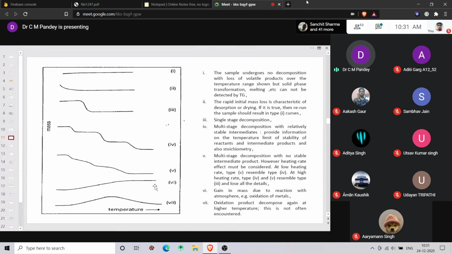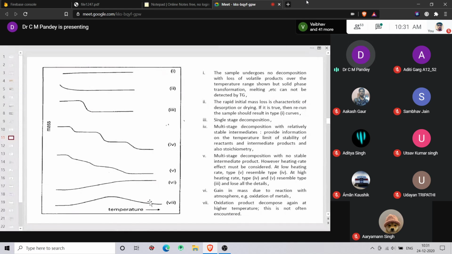Now if you are obtaining a curve like 7, the last curve, what does it mean? Sir, it first gains mass, then decomposes again. Yeah. First it is oxidizing, then it is decomposing. So this is also not an ideal curve. Again, you have to rerun the sample. It is reacting with the atmosphere, and with increase in temperature, it is decomposing, right?